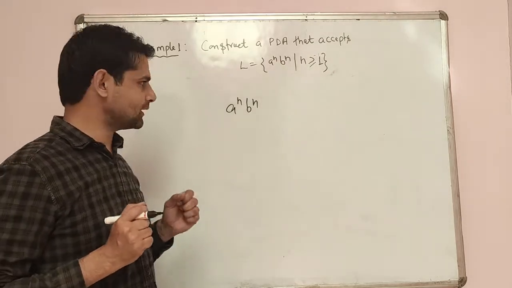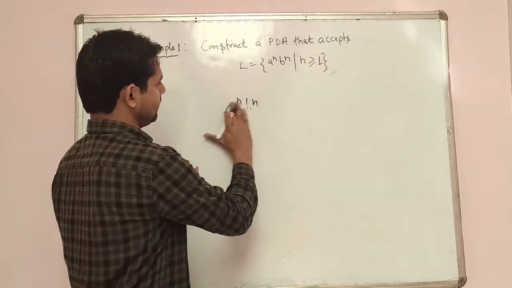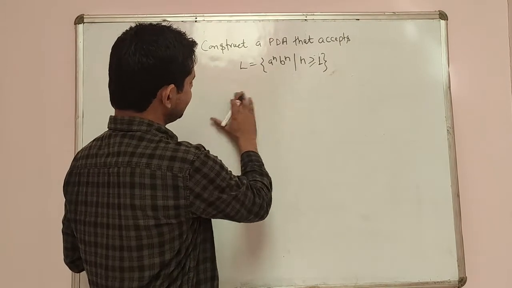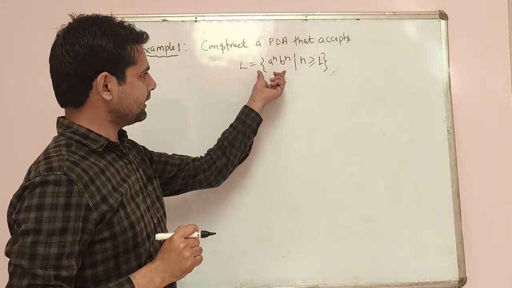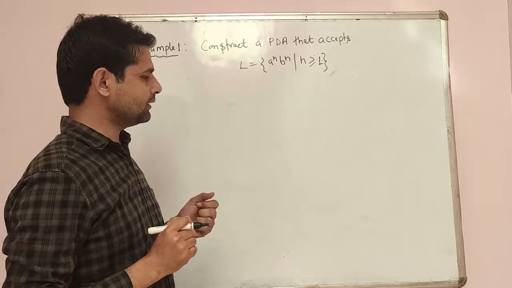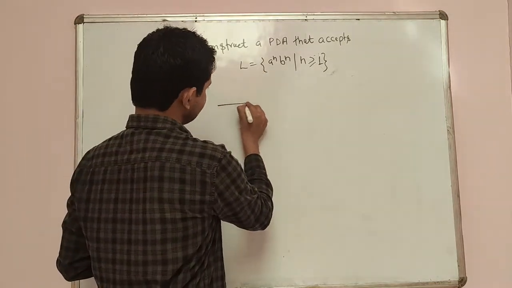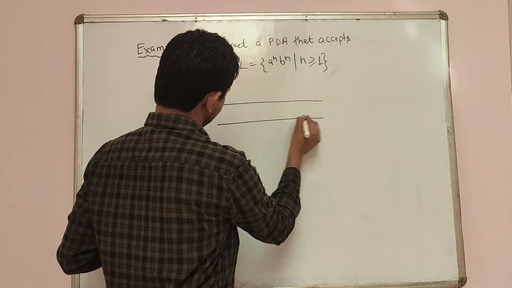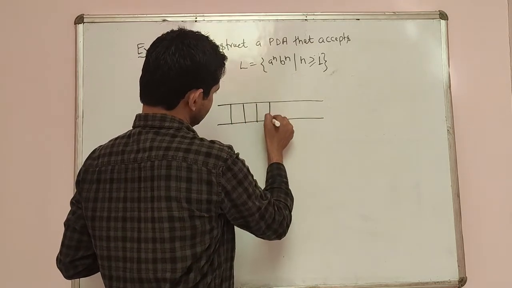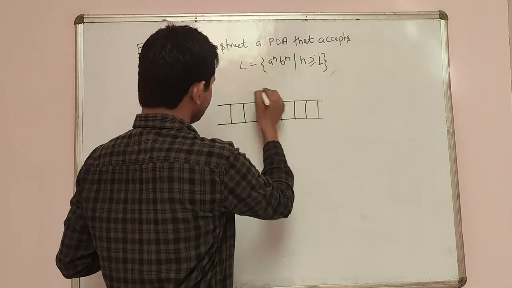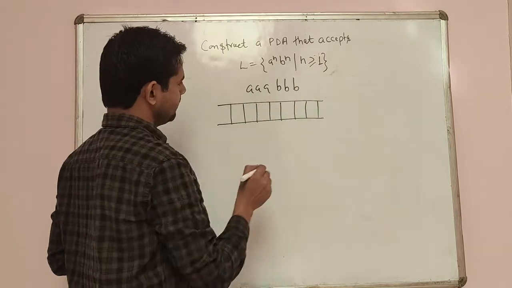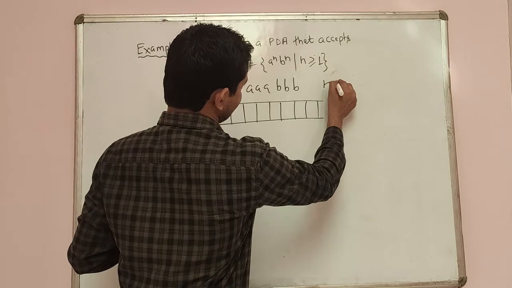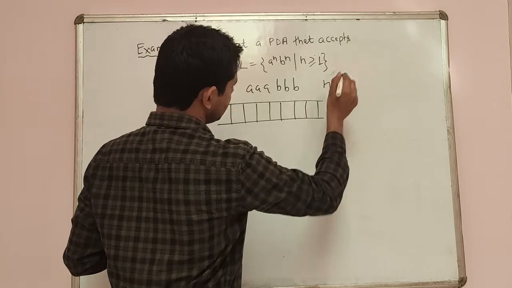Then what will be the basic logic for solving this problem? In that case, first, for example, we will consider a string, like triple A and triple B, right? Means we are just considering n equal to 3.